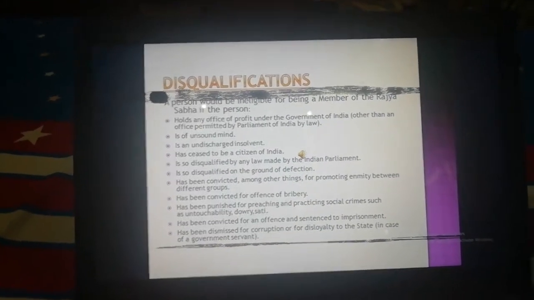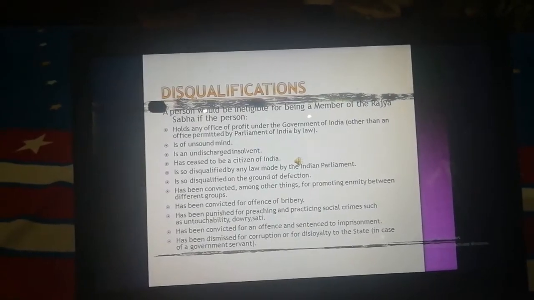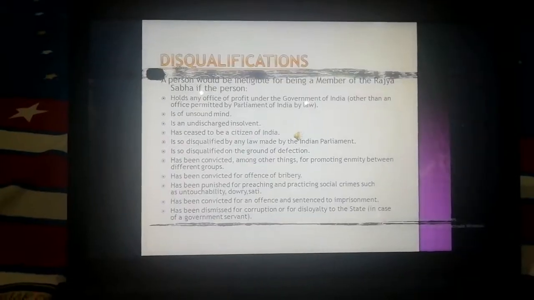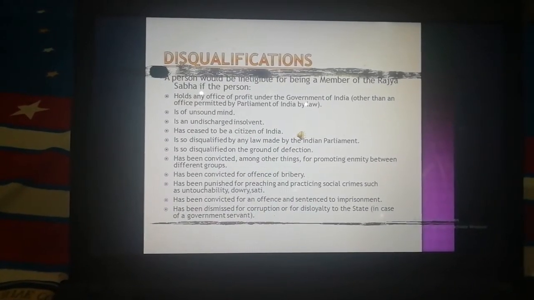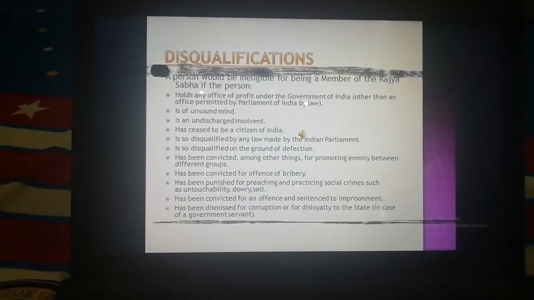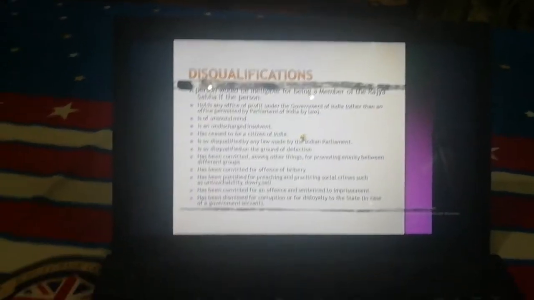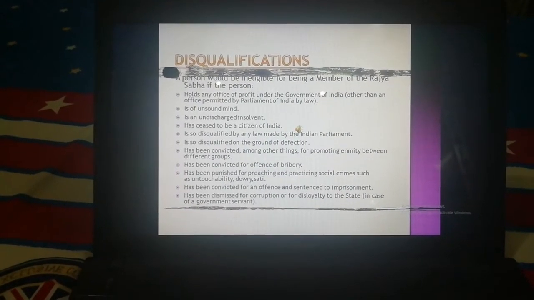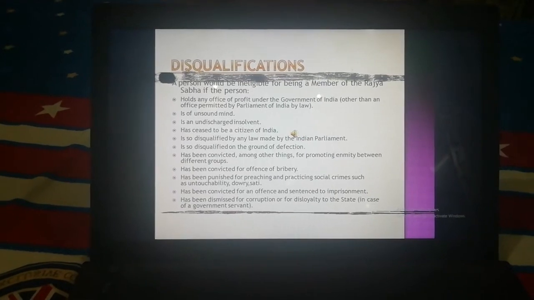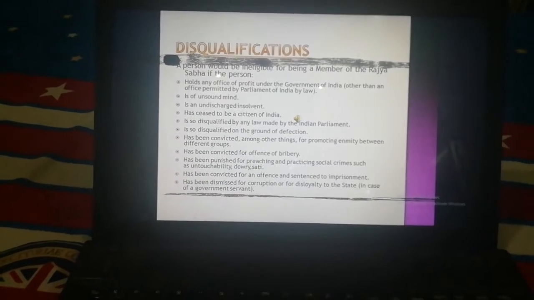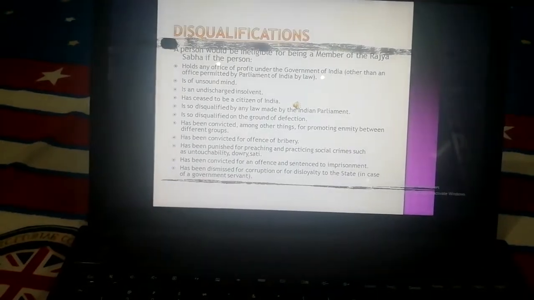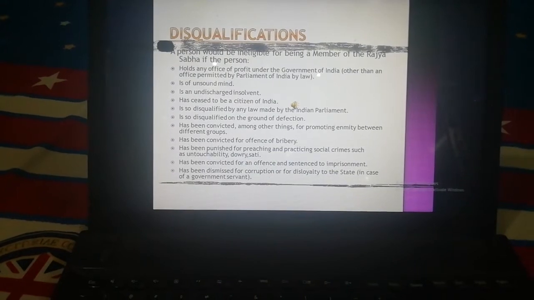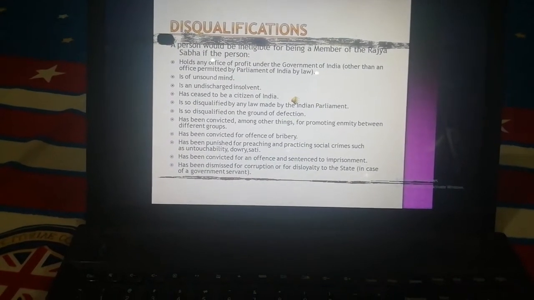Now the executive powers of the members of Parliament. According to parliamentary form of government, executive is responsible to the Parliament for its acts and policies. Hence, Parliament exercises control by various measures like committees, question hour, zero hour. These are the hours in which the ministers have to answer to the other members of the Parliament and to the people about the actions which they have taken. Ministers are collectively responsible to the Parliament.